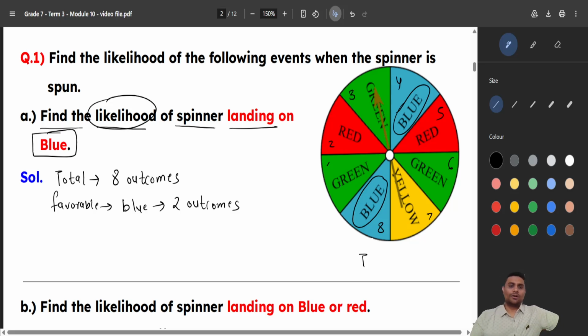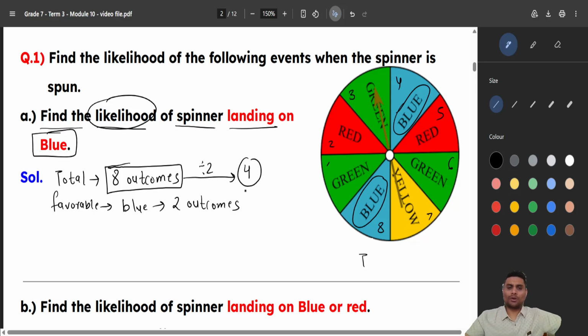I told you if something is less than half, then it is unlikely. If it is more than half, then it will be likely. Total, how many outcomes are there? 8 outcomes. Total is 8. So first step, do half of it. Divide by 2. What is half of it? 8 divided by 2 is 4.